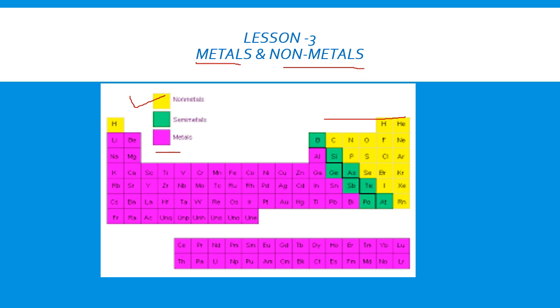You can see in the figure some elements are in green color. So the elements which are lying at the border line of metals and non-metals, they are known as metalloids. That means these elements have some properties of metal as well as non-metals.